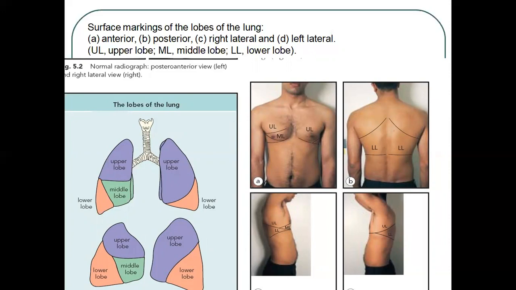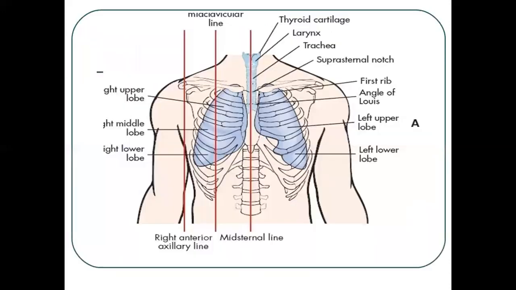In this picture you will see the surface marking of the lobes of the lungs. Here this is the upper lobe, this is the middle lobe, this is the lower lobe, and on the left side you will see the upper lobe and lower lobe. In this way the doctors do the marking, and after that they perform the respiratory assessment.